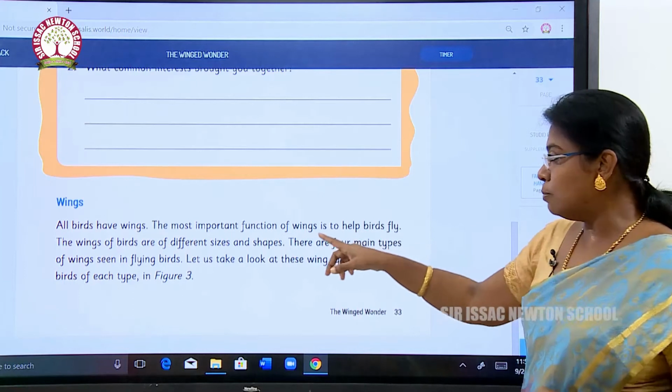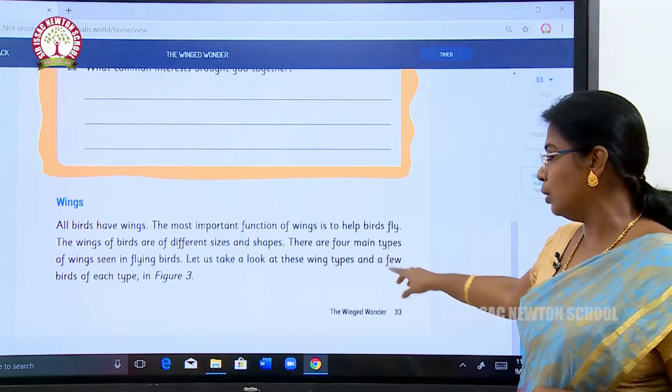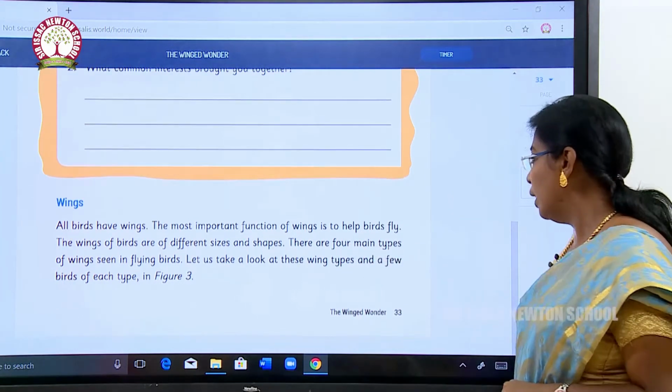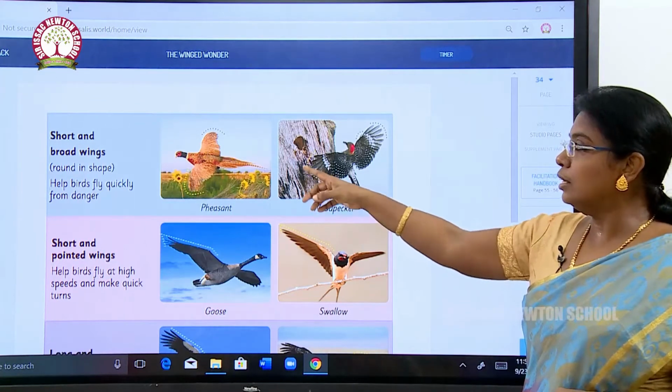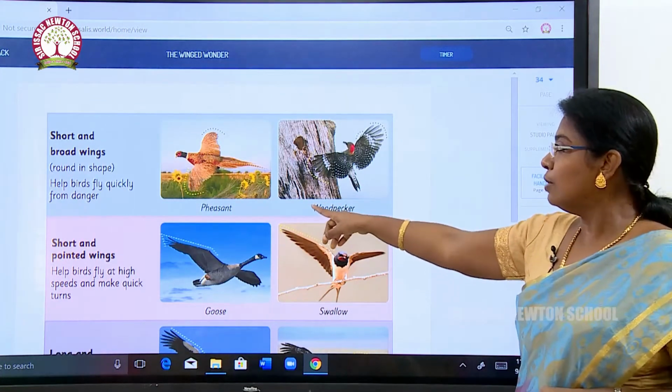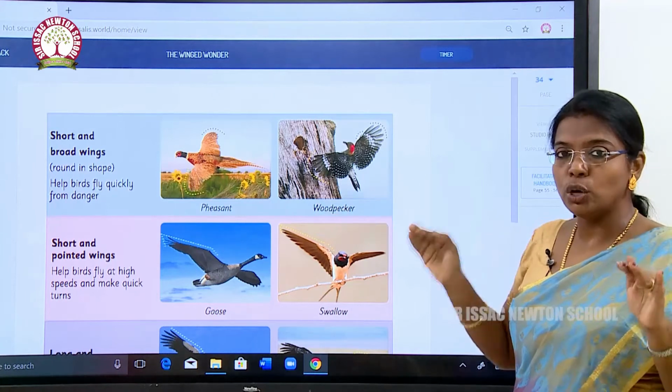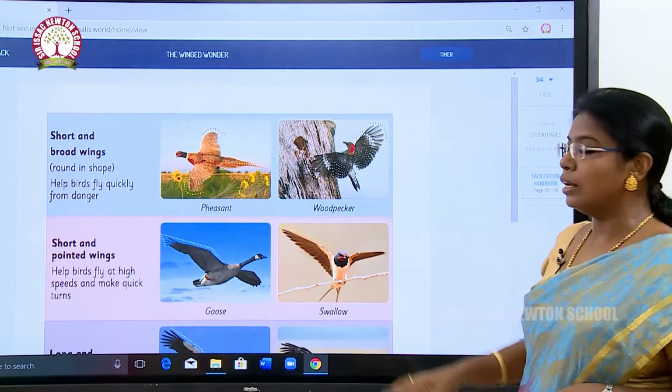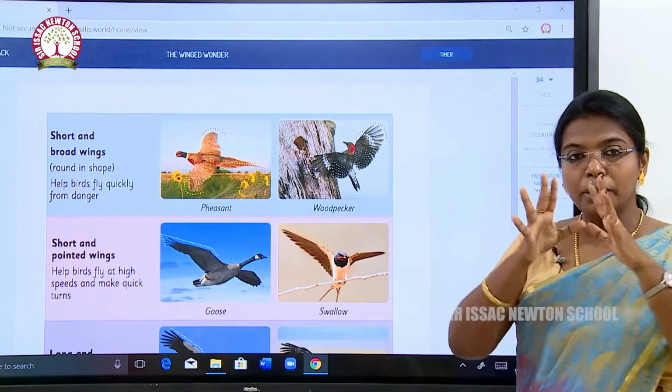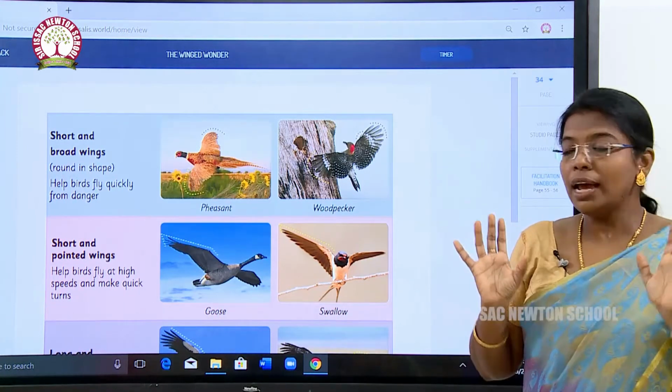There are four main types of wings seen in flying birds. Let us take a look at the wing types and a few birds of each. Okay, let us see. See here, short and broad wings. Pheasant is a bird which has short and broad wings. See woodpecker. Even though it is a small bird, its wings are short and broad.